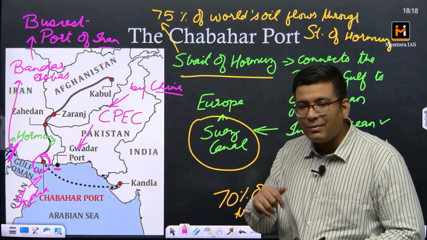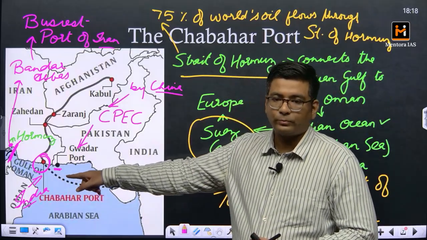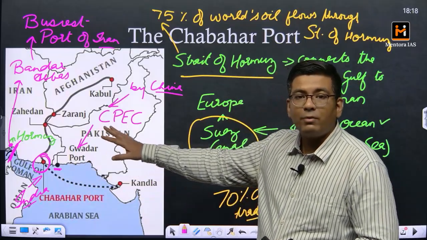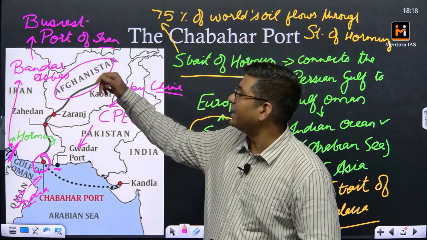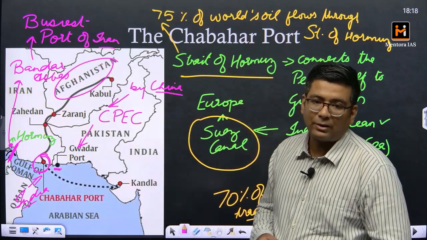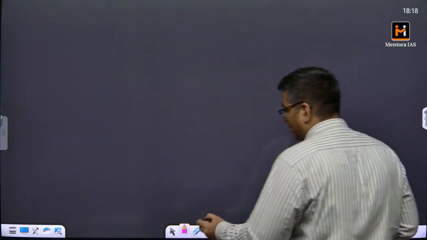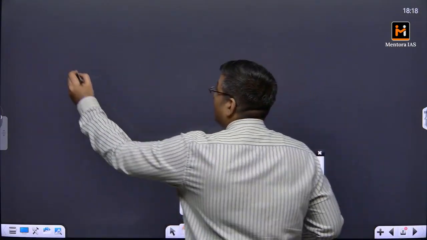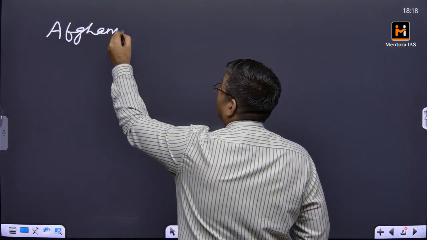And this is exactly why the Chabahar port is important for us: via Chabahar, we have opened up an alternate route to reach the golden gate of Central Asia, that is Afghanistan. Remember this, when we talk about Afghanistan, it is also called the golden gate to reach Central Asia.